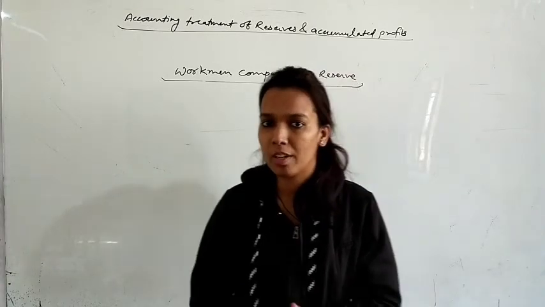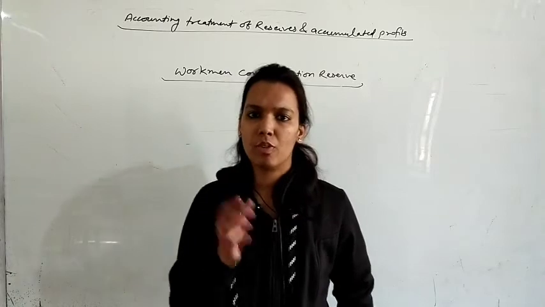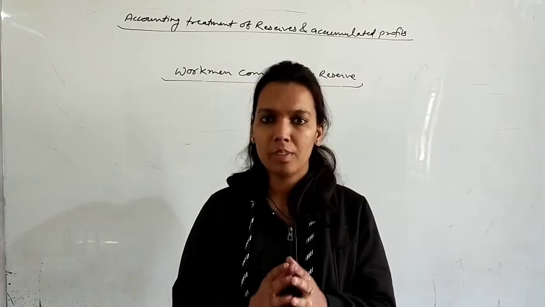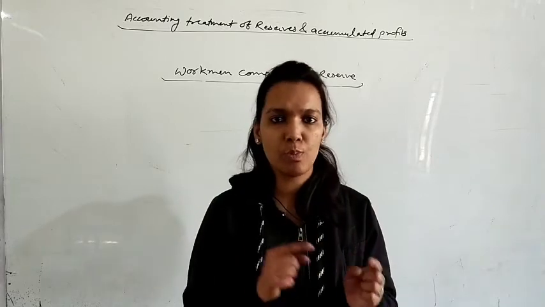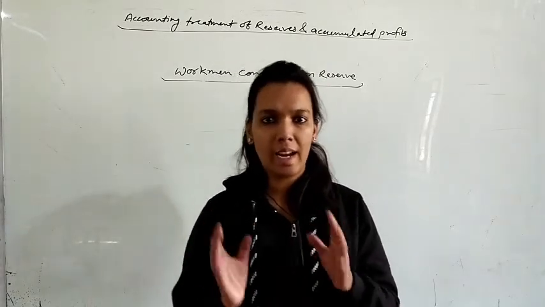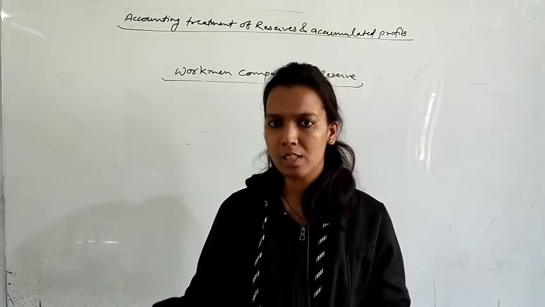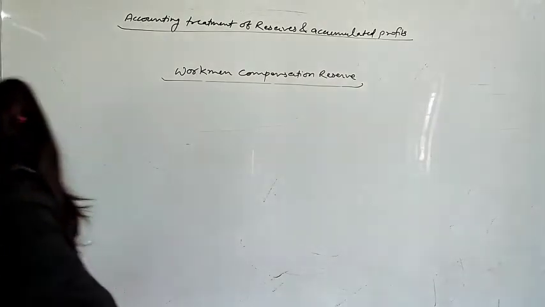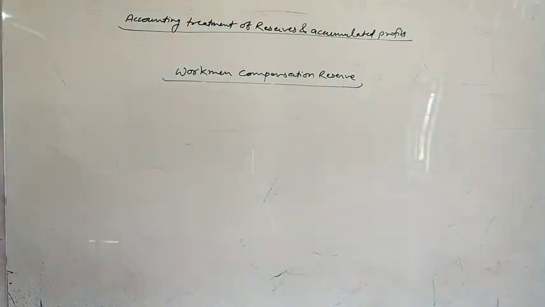So what will be the journal entry? First, workman compensation reserve account debit, for the claim we will write to provision for workman compensation claim account, and later on we will write to old partners' capital account. As you can check in the second entry in your book, workman compensation reserve account debit to provision for workman compensation claim and to partners' capital account.